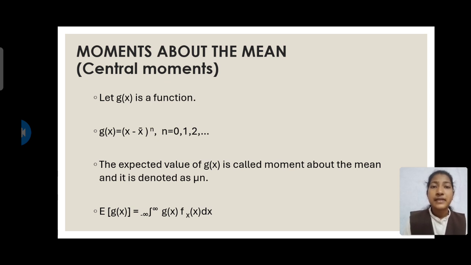known as central moments. Let us consider g of x the function where g of x is equal to (x minus x bar) whole power n, where n is equal to 0, 1, 2 and so on. The expected value of g of x is called the moment about the mean and it is denoted with mu_n. Therefore, E of g of x is equal to integral minus infinity to infinity g of x into fX of x dx.